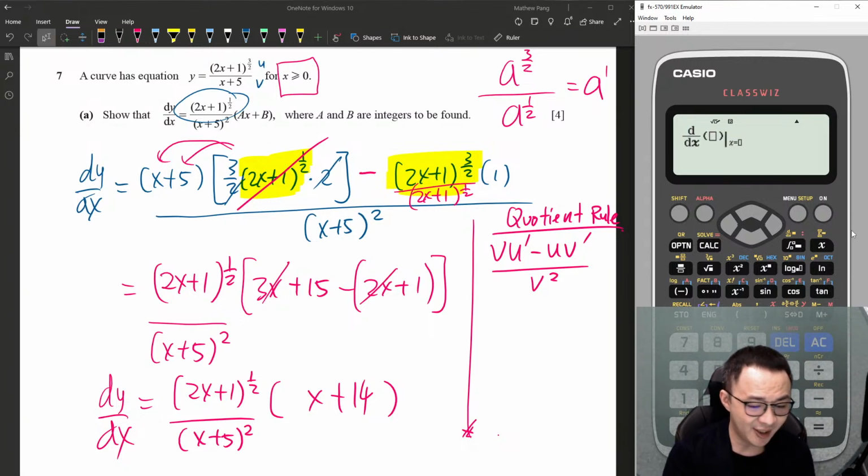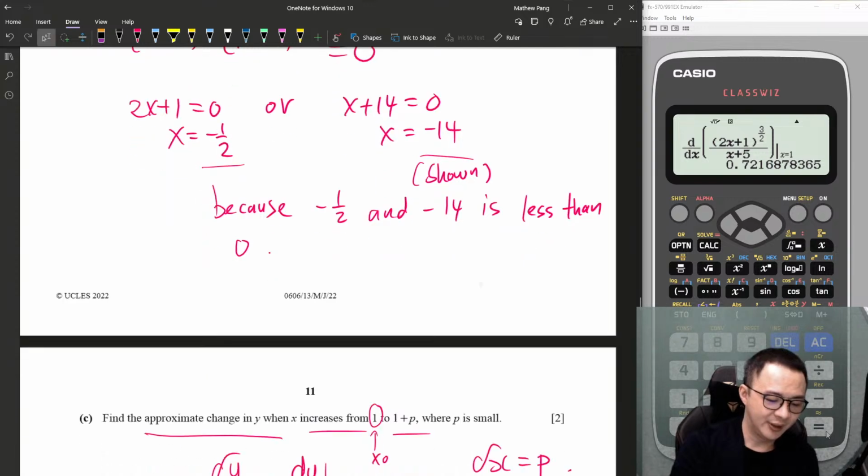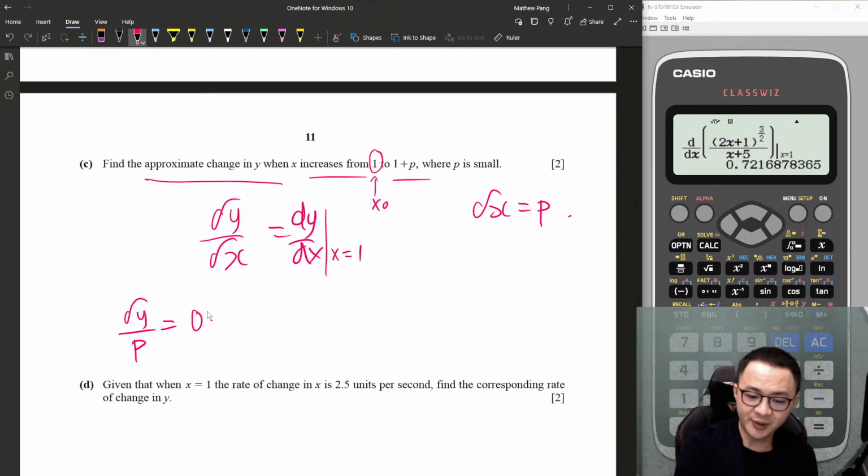So I will just insert the y equation, bracket 2x plus 1, power of 3 over 2x plus 5. And then if I differentiate this, what happens when my x equals 1? Ask the calculator. I will get -0.722. So my approximate change in y is -0.722p.